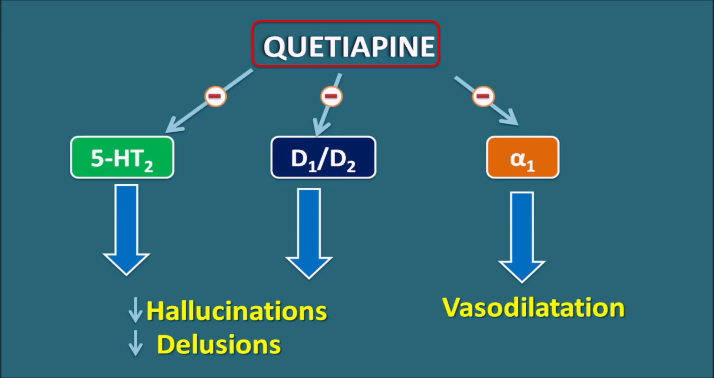So here the action of quetiapine on the positive symptoms of the psychosis is mainly attributed to the action on the 5-HT2 receptors as well as on the dopamine receptors. Then what about the negative symptoms and extrapyramidal side effects? Extrapyramidal side effects are mainly motor disturbances because of the decreased dopaminergic action within the substantia nigra.